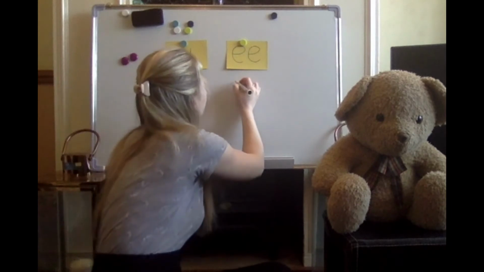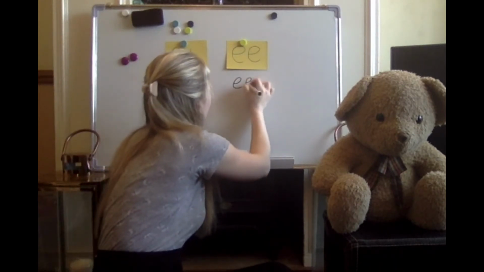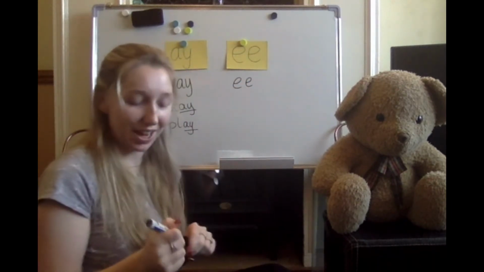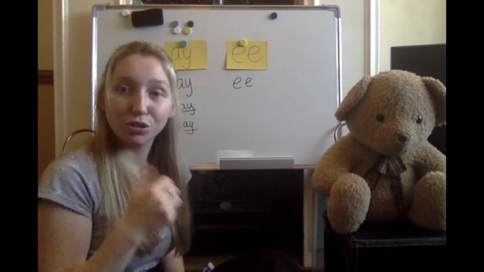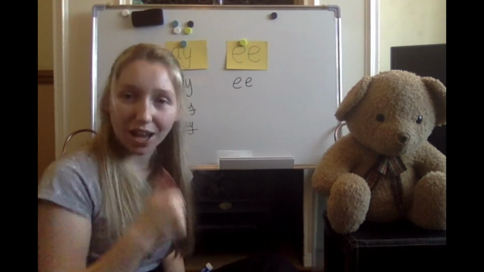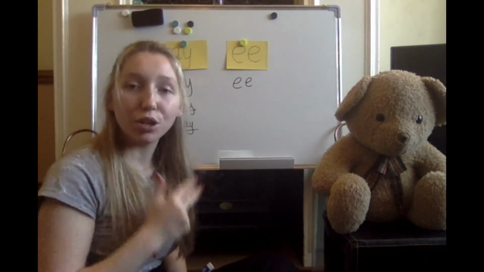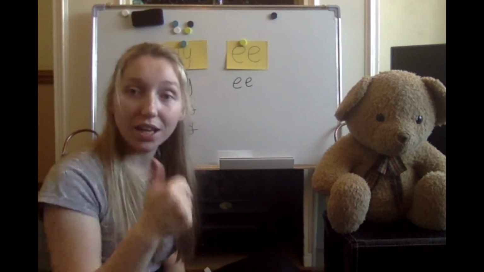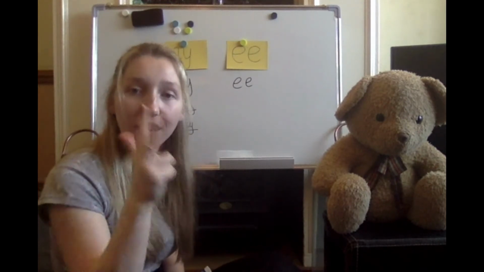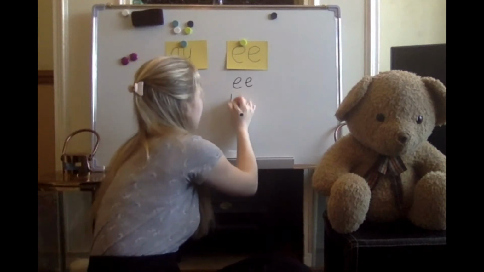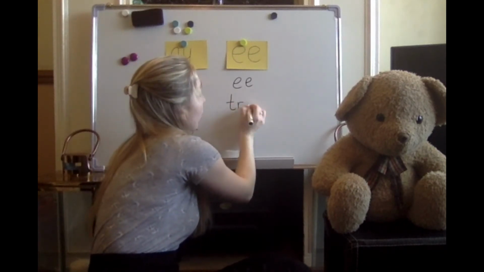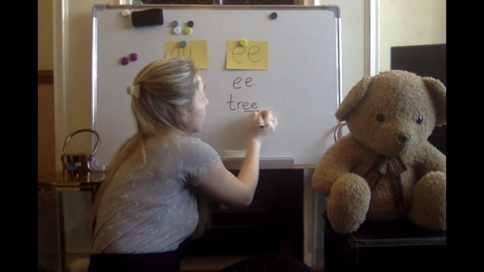We need two E's to make the E sound. Let's write it down. E. Fantastic. Words that have the E sound in are tree. Let's write that down. T-R-E. Tree. Can you join in with me? T-R-E. Tree. Three sounds. Fantastic. Let's write it down. T-R-E. Tree.